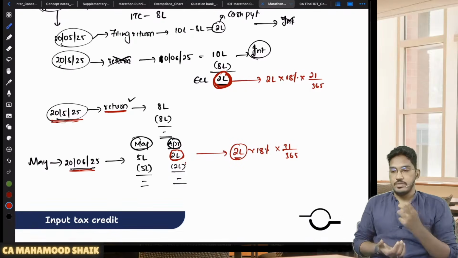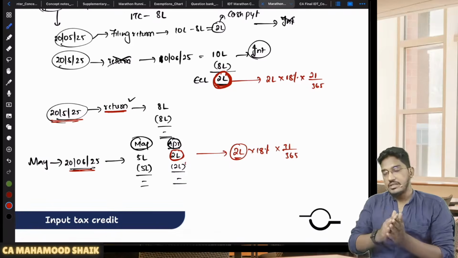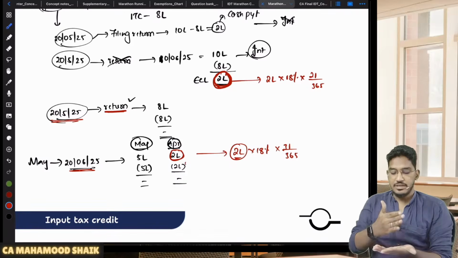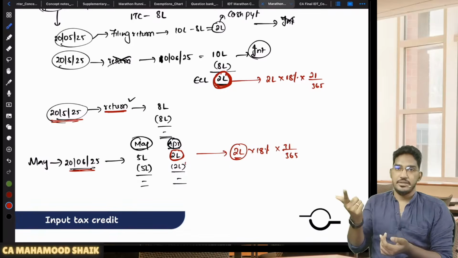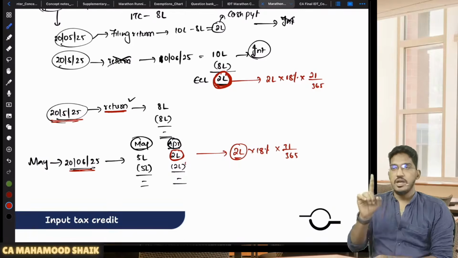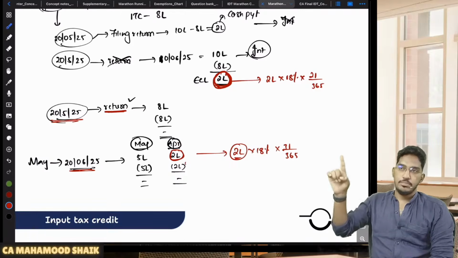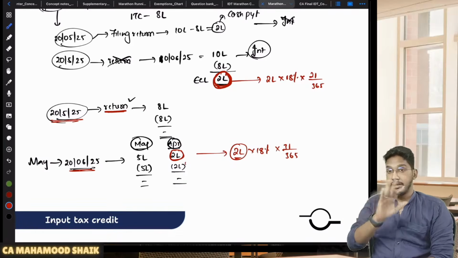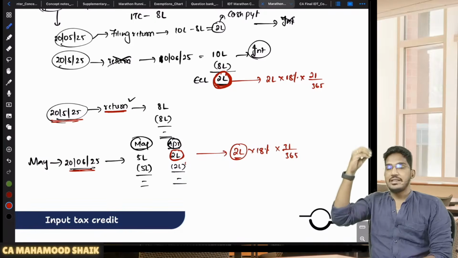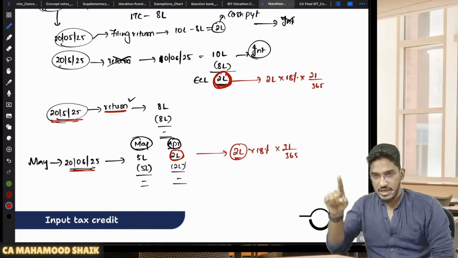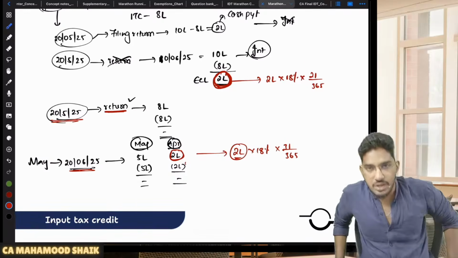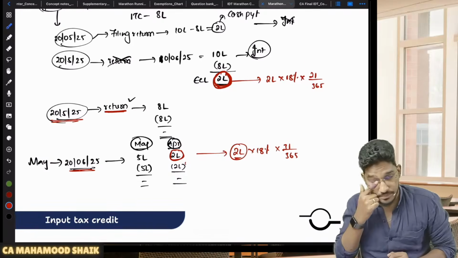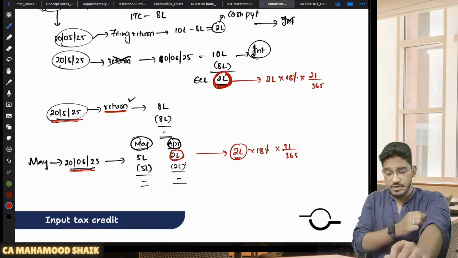Understood? Clear? So what I wanted to say here is, simply remember it like this: in case the return itself is filed late, no worries, you are liable to pay interest only on that component of the tax which you are discharging using your electronic cash ledger. But in all other cases, that means you have filed the return but later you are making the delayed payment, in that case you will be liable to pay interest on the gross liability, whatever you are liable to pay, not just on the amount which you are discharging through the electronic cash ledger. Will you be able to remember this?